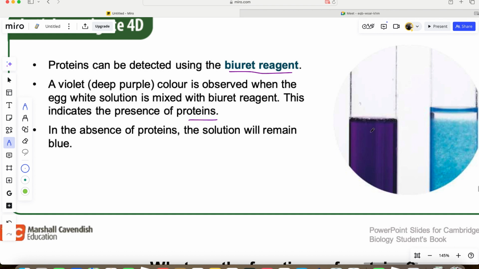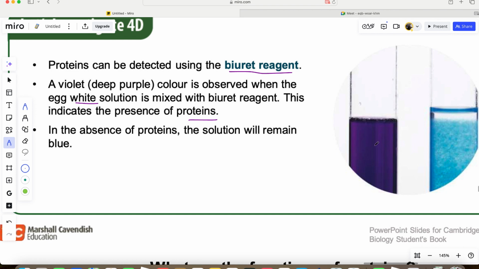So when you take a Biuret reagent solution and you add it to egg white, you get a violet or deep purple color, then it means the food contains protein.